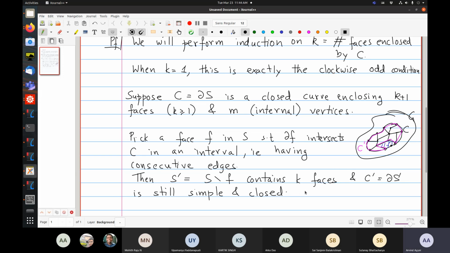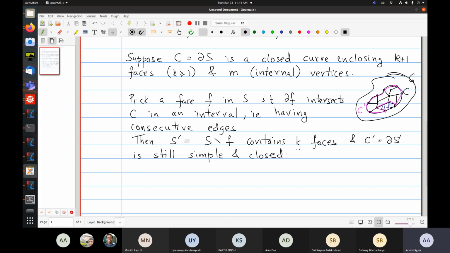Okay. Now suppose F meets S prime, okay, S prime is fine, in L edges. So here there are 3, so L equals 3 in this example.